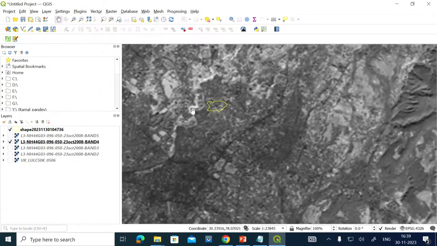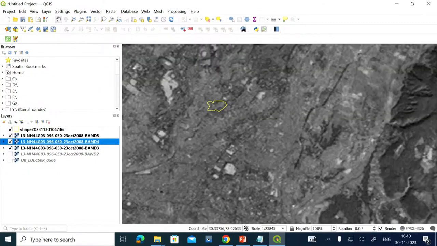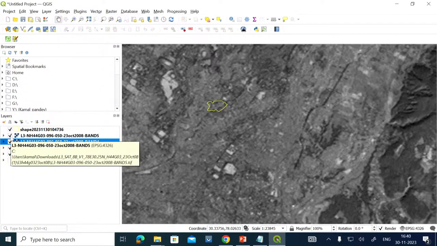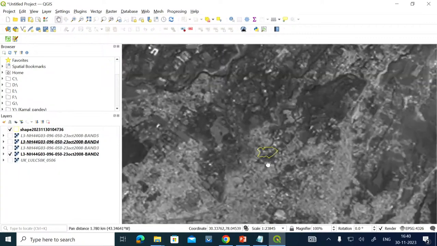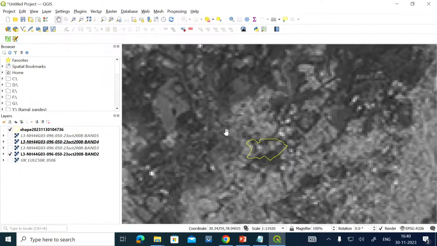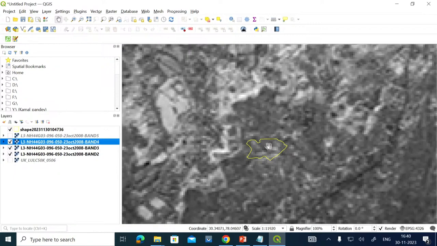So this is the boundary over here. Again, I will see in all the 4 bands. You can see here it is the SWIR band. You can see the reflectance is very high. It is showing in the SWIR band. And then if we talk about the NIR band, there is a little bit less reflectance. If we go for the red band, the same boundary here.